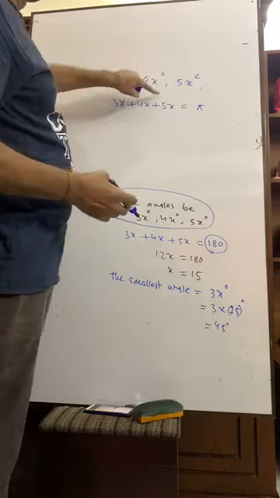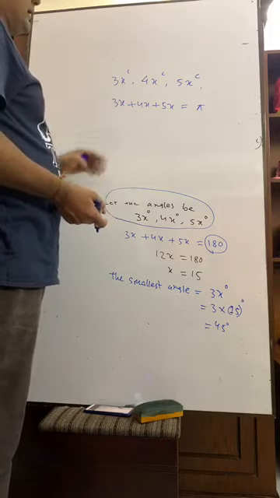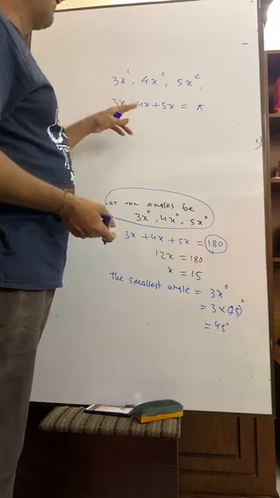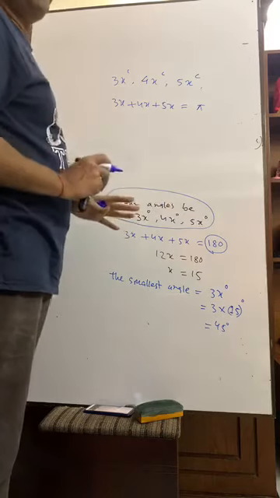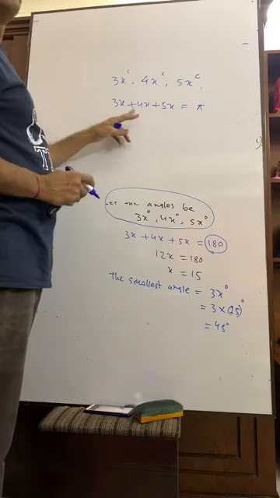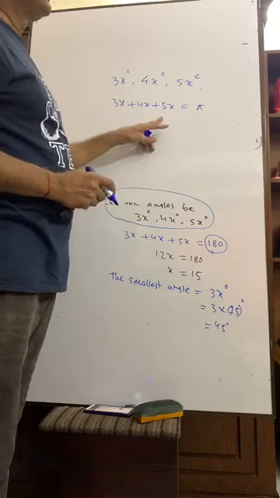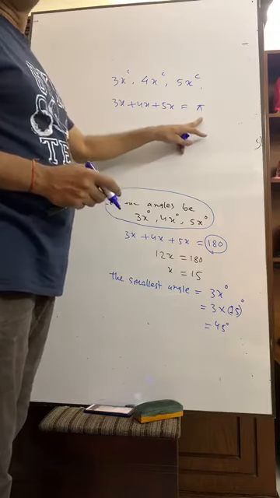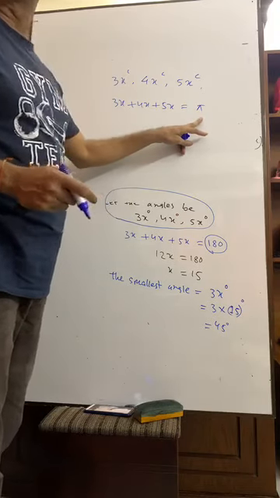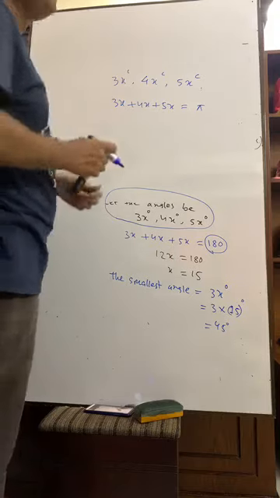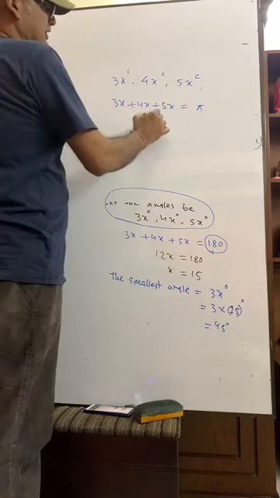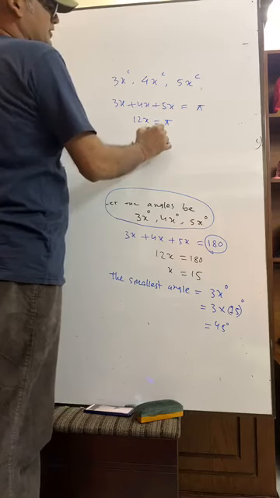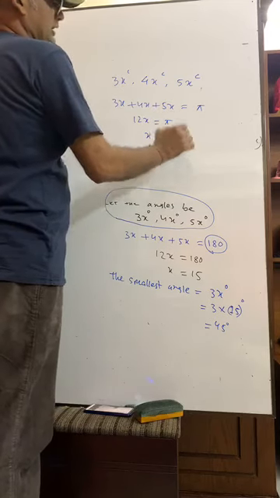We have the same unit in both the left hand side and the right hand side. This is radian, this is radian, this is radian. It is pi radian, and we know that pi radian is equal to 180 degree. That means 12x equals pi. So x equals pi by 12.